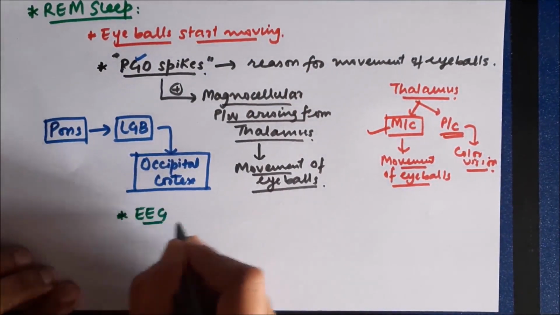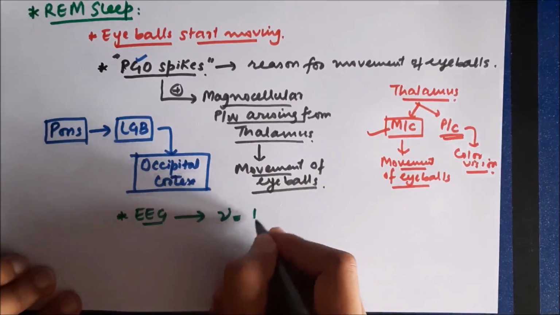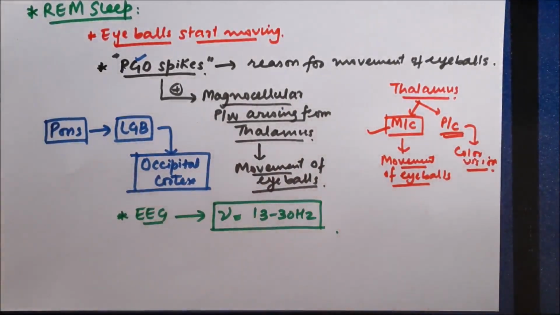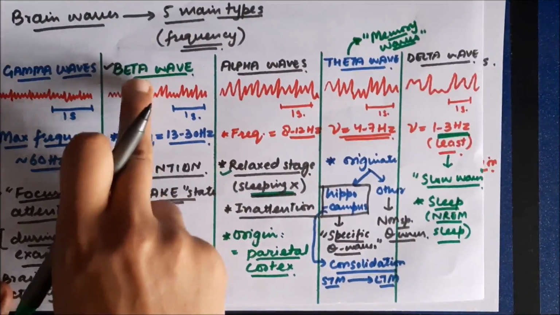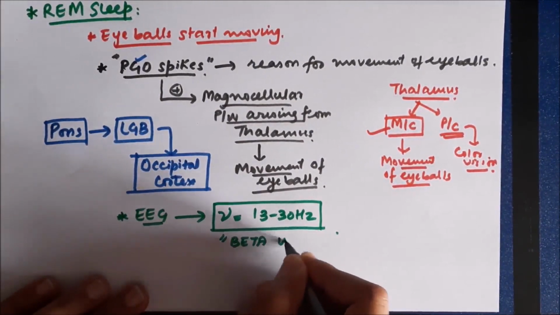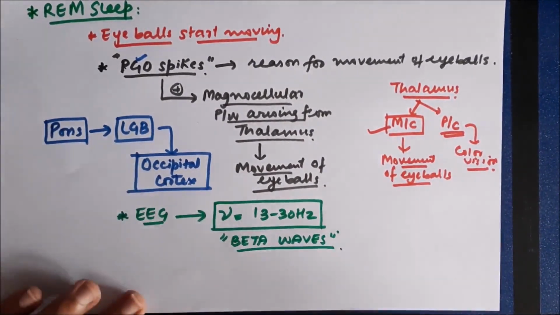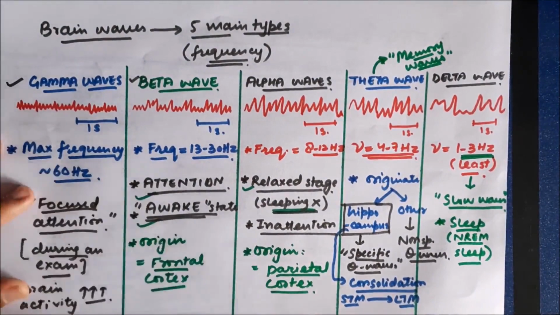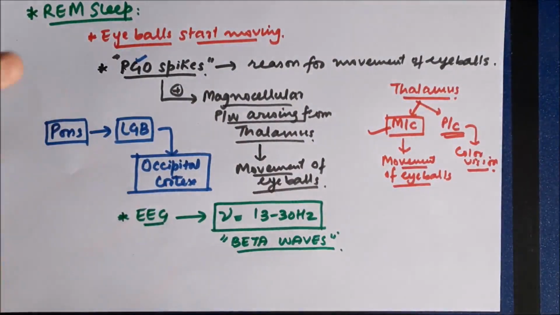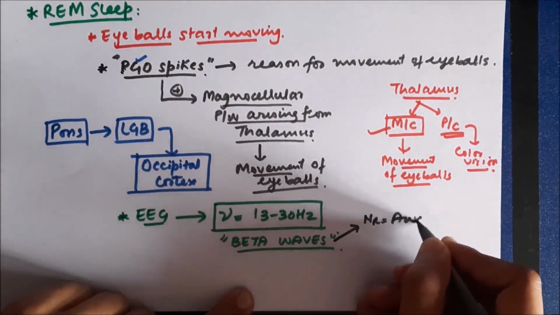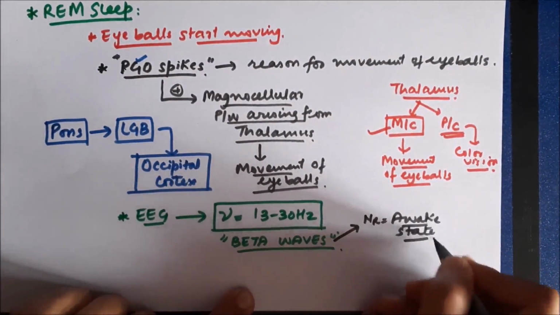Now, if we take a look at EEG pattern of the subject during REM sleep, the frequency of the waves is going to be between 13 to 30 hertz. Now, if we take a look at the chart of different waves, so these waves coincide with the beta waves. So these waves are going to be beta waves. However, in the section of EEG, I mentioned that the beta waves are seen during attention and awake state of mind. So here the person is sleeping, but still the EEG pattern of the person shows beta waves. So beta waves are normally seen when the person is awake, so in the awake state.